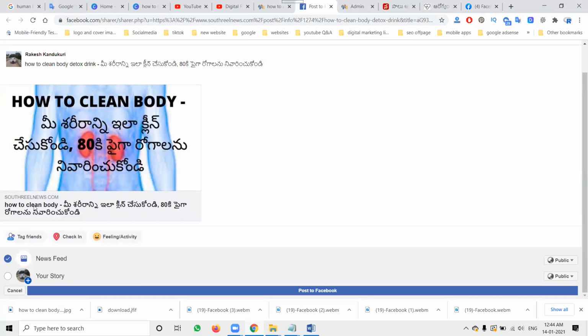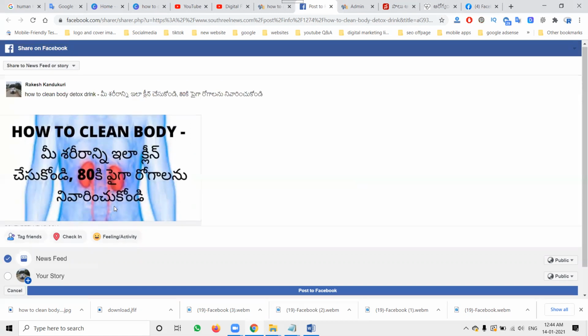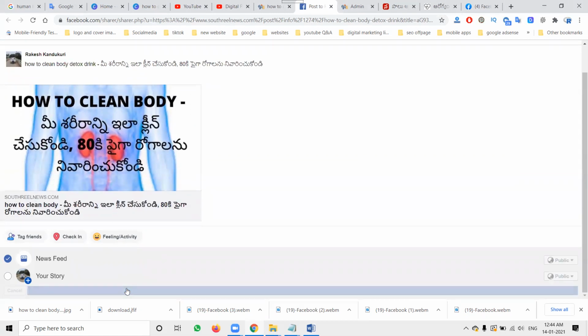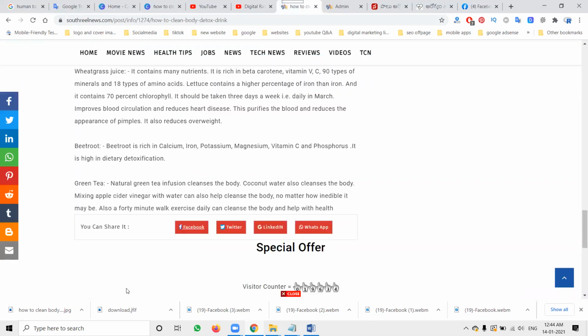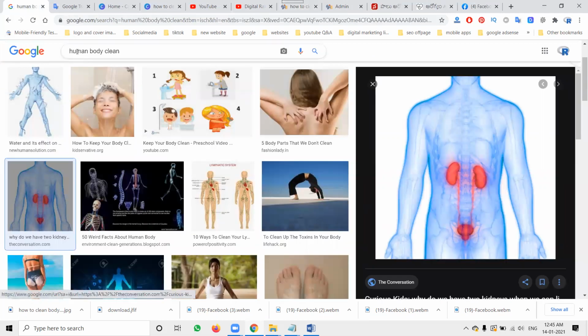See this. How to clean body. So remaining will be Telugu, which will be posted for social media purposes. Nowadays, people are not searching only for Telugu content. They will be searching in English and Telugu, writing for both.